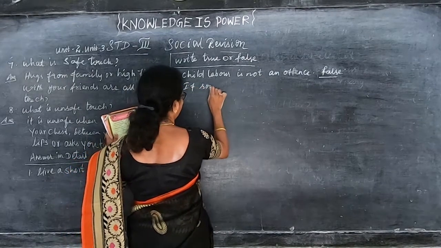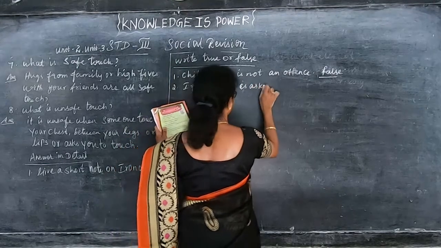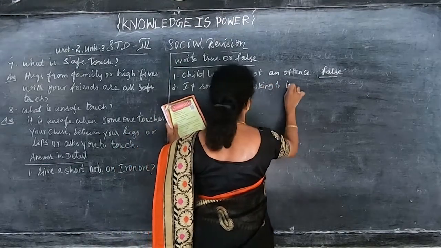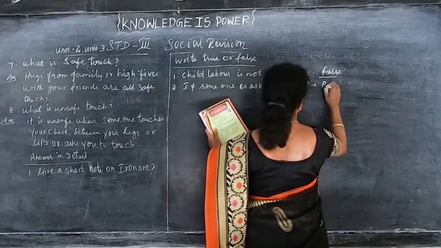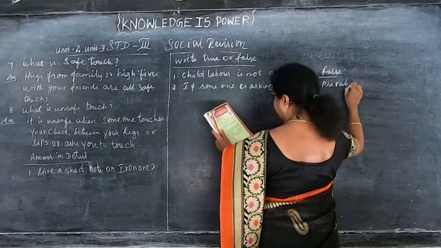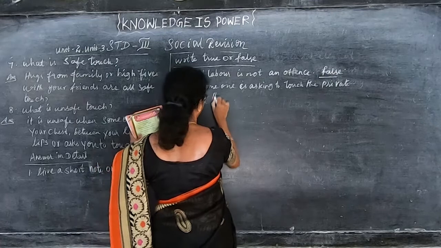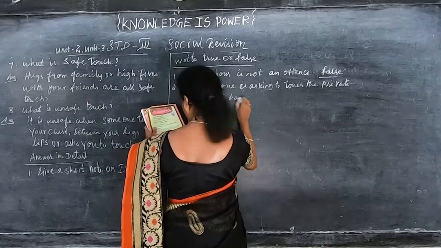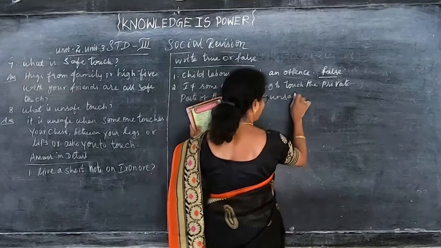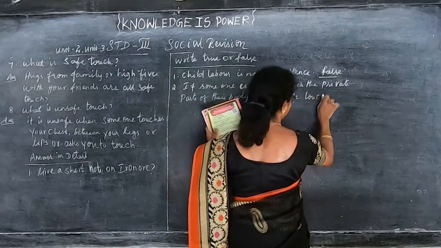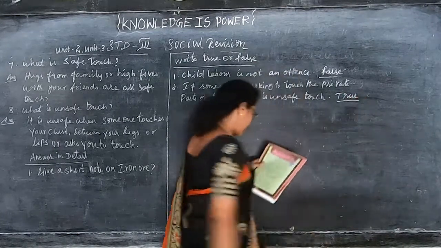If someone is asking to touch the private parts of their body, it is unsafe touch. True. If anybody touches the private part, they should not touch. Unsafe, that is true.